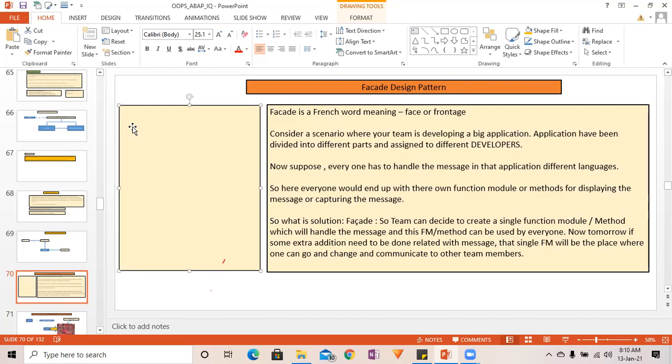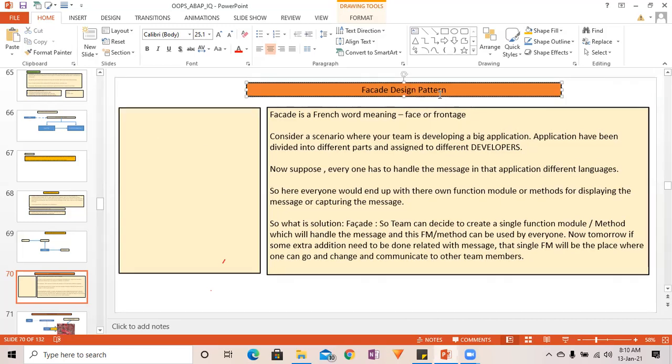So what we did here, we created one interface, one simple interface. We created a method definition, and the logic inside was written by some expert, experienced developer. The freshers are just going to call that method. They are just going to call the frontage or the face of the method, and that method is going to return the actual message. So this is actually the facade design pattern.